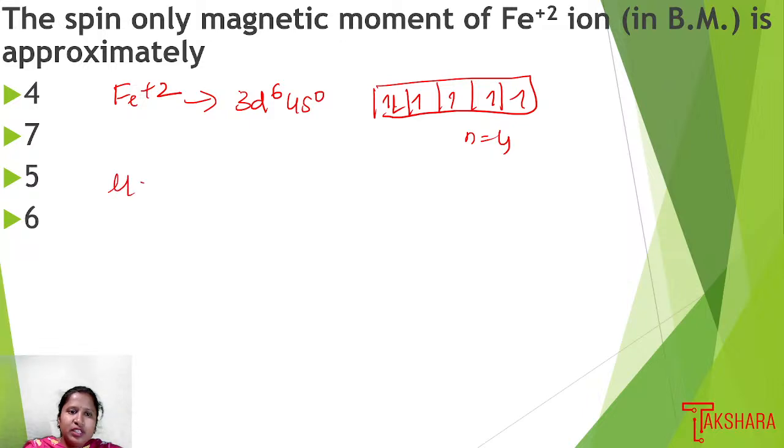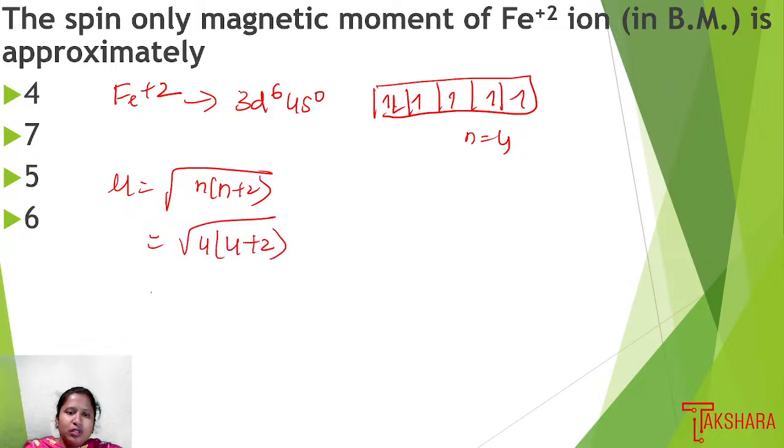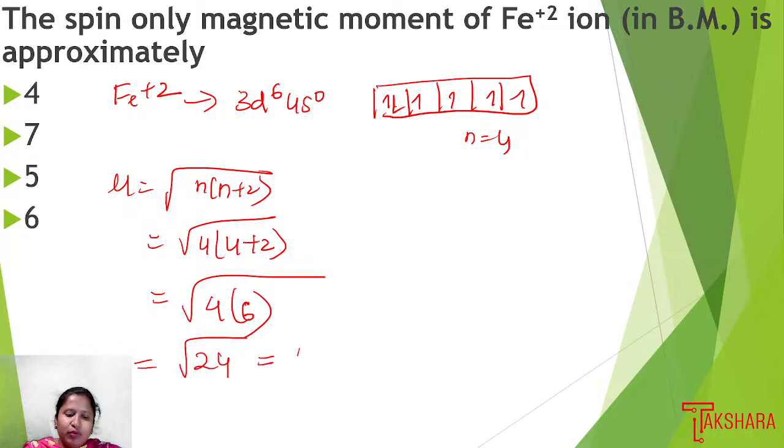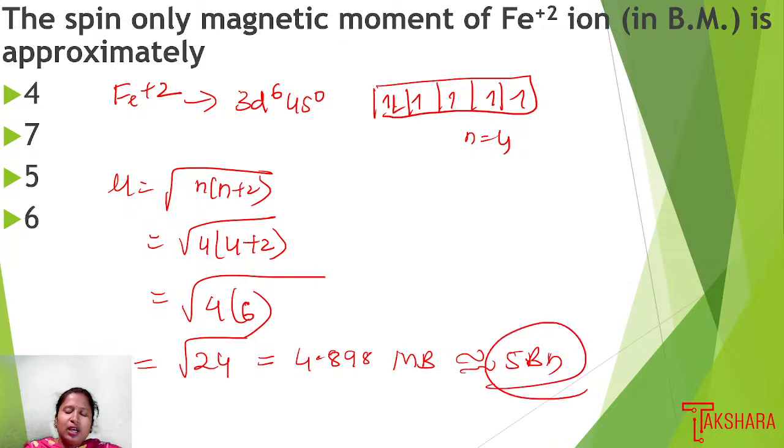So n equals 4. Then mu equals square root of n into n plus 2, which is square root of 4 into 4 plus 2, equals square root of 4 into 6, equals square root of 24. So that becomes 4.898 Bohr magneton, approximately 5 Bohr magneton. So the answer is 5 Bohr magneton, option 3.